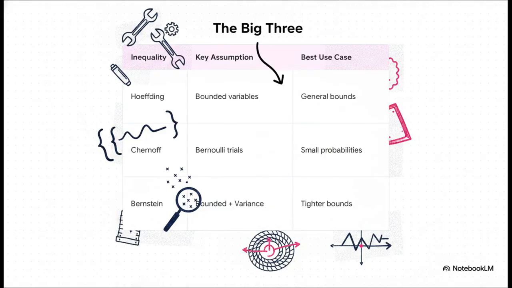Looking at the big three side by side like this makes it super clear when to pull each specific tool from your belt. Only know your data is bounded? Use Hoeffding for a reliable general bound. Dealing with independent binary trials with tiny probabilities? Grab Chernoff. And if you have bounded variables but you also have a solid handle on the variance, you absolutely use Bernstein to get that perfectly tight, optimized bound. It's all about using the right mathematical tool for your specific data environment.